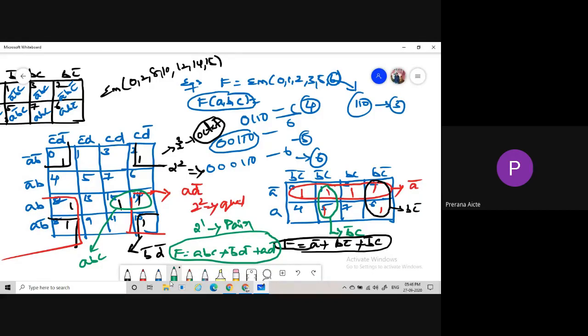Okay. Up to now, any doubts? The questions will be like this only, there are no changes. They directly ask to realize minterms like sigma m of some numbers, or realize a Boolean expression like AB plus ABC bar. First we take the Boolean expression and then go to the K-map.